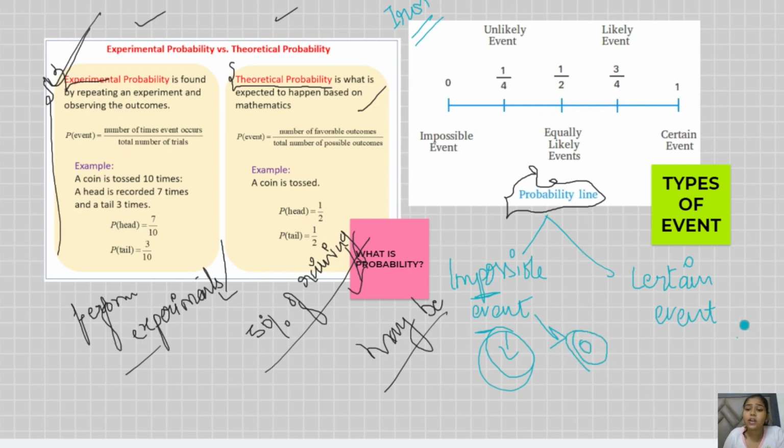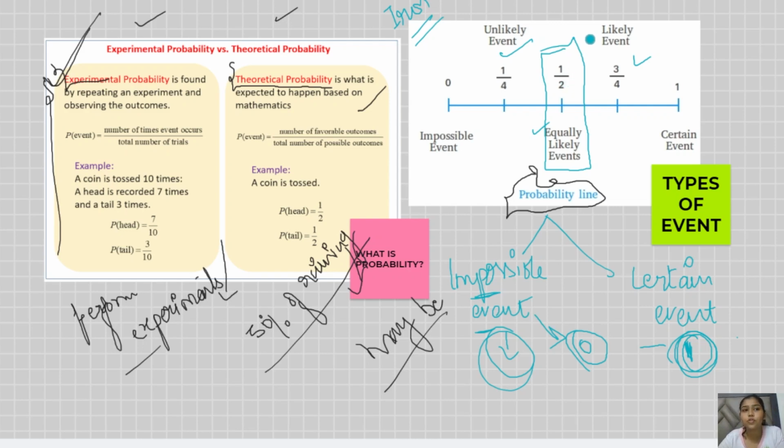Now the other thing: we say that the sun rises in the east. This is true, the sun always rises from the east. So this is a certain event, and this chance has the probability 1, because the probability never exceeds 1. The 1 is the largest probability. There are certain things in between them: likely event, unlikely event, and equally likely event. You have to study this equally likely event. Equally likely event means something will happen 50-50, with a 50% chance.